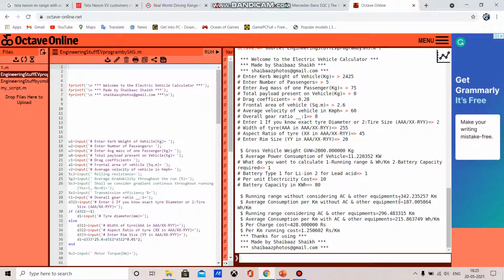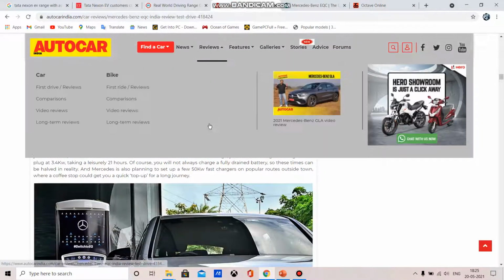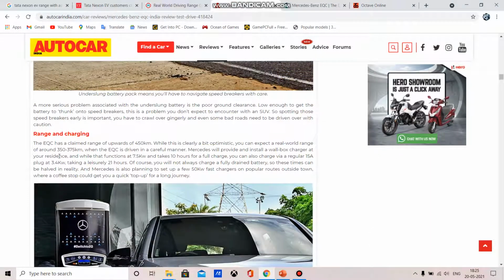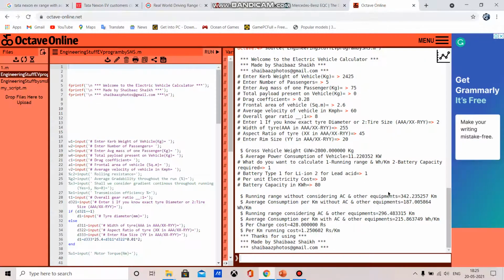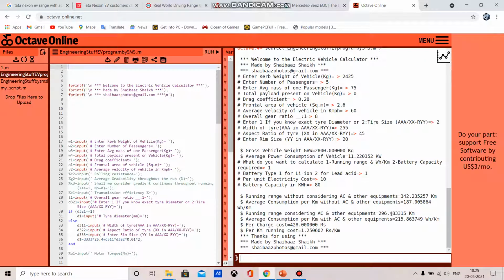So we will verify this range: 342 and around 300. So I have opened some tabs here. Here you can see the EQC has claimed a range upwards of 450 km, but the real world range is around 350 to 375 km, and what we have got is 296.